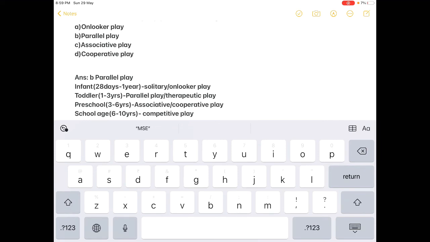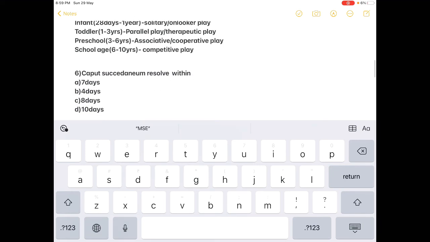The type of play which is present in infants is solitary or onlooker play. In toddlers, that is 1 to 3 years, the type of play present is parallel play or therapeutic play. In preschoolers, that is 3 to 6 years, the type of play present is associative play or cooperative play. School age, that is from 6 to 10 years, is competitive play.